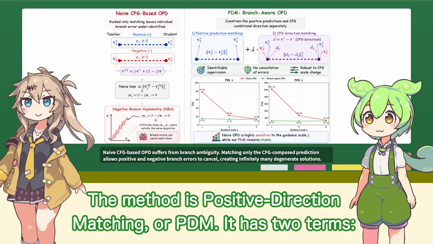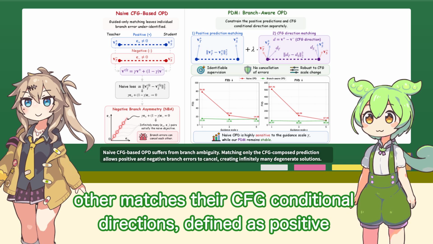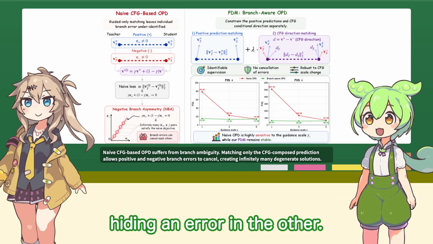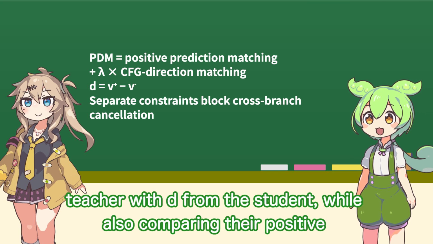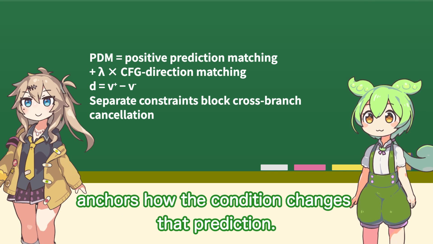The method is positive direction matching, or PDM. It has two terms. One matches the positive teacher and student predictions directly, and the other matches their CFG conditional directions, defined as positive prediction minus negative prediction. These terms prevent one branch from hiding an error in the other. The direction term is D equals V plus minus V minus. PDM therefore compares D from the teacher with D from the student, while also comparing their positive predictions. The first term anchors what is generated, the second anchors how the condition changes that prediction.